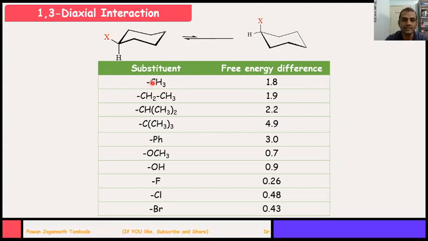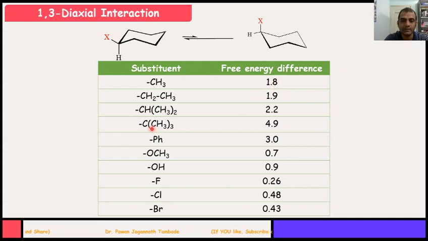If this X is CH3, then this equatorial cyclohexane will be more stable than axial by 1.8 kilocalorie per mole of energy. In the same way, if this is ethyl group, then if ethyl is present on equatorial position, it will be more stable as compared to axially substituted ethyl cyclohexane by 1.9 kilocalorie per mole.